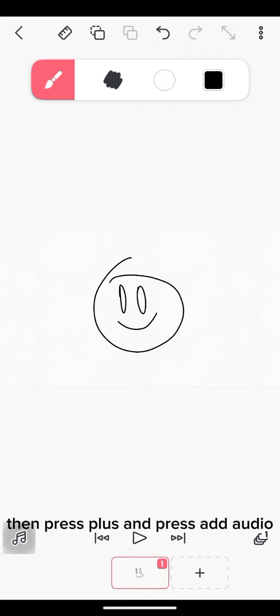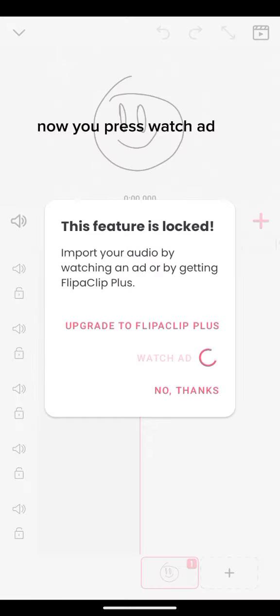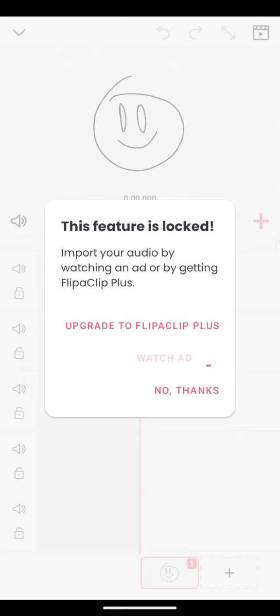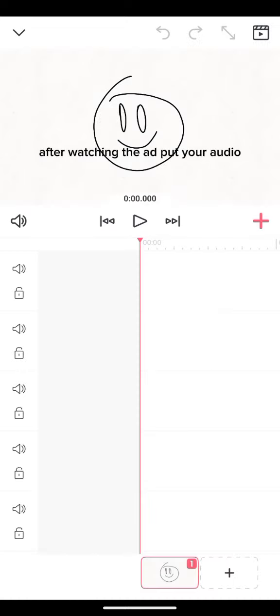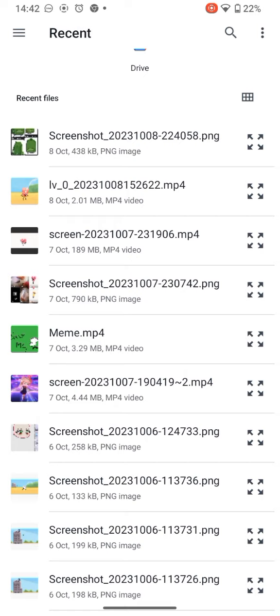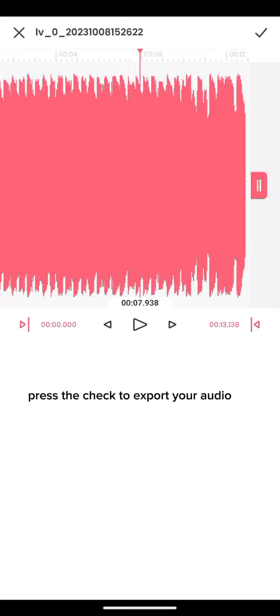Then press plus and press Add Audio. Now you press Watch Ad. But if you're rich, you can upgrade to FlipaClip Plus. After watching the ad, put your audio. Press the check to export your audio.